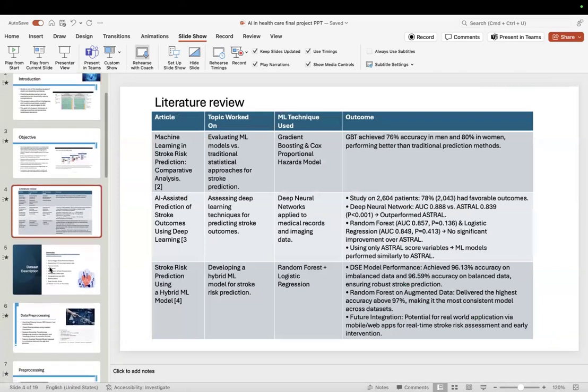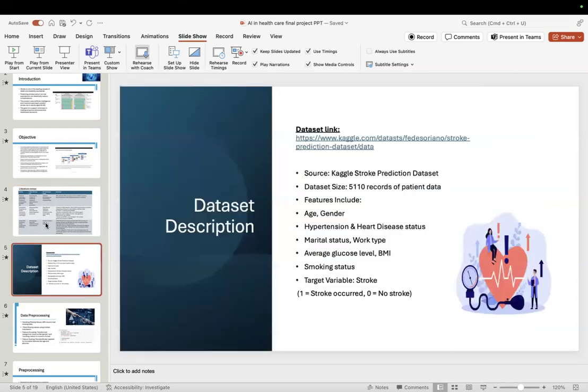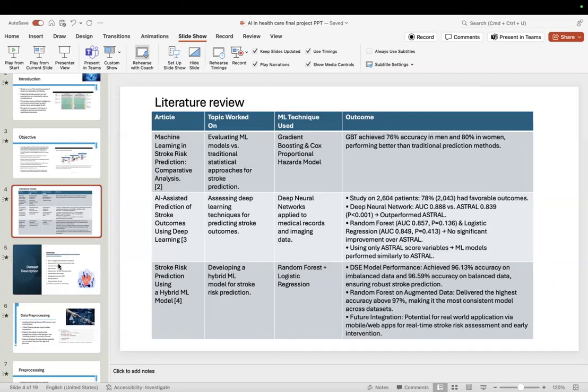The literature review covered mainly three articles, and the topics were evaluating machine learning models versus traditional statistical approaches for stroke prediction, assessing deep learning techniques, and developing a hybrid machine learning model for stroke risk prediction. The machine learning techniques used were logistic regression, deep neural networks, and random forests.